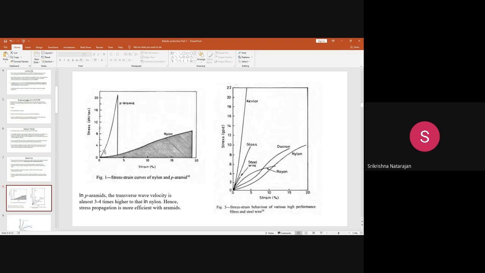It remains in the elastic region, and there is no ductile transformation from elastic to plastic. So here the material has a high modulus, the material is highly stiff.